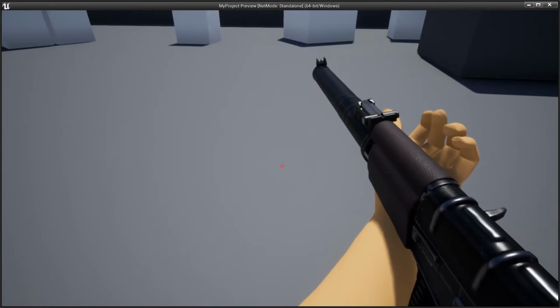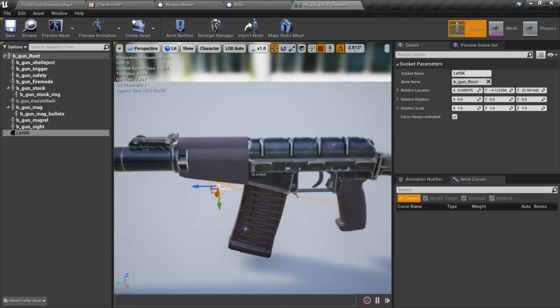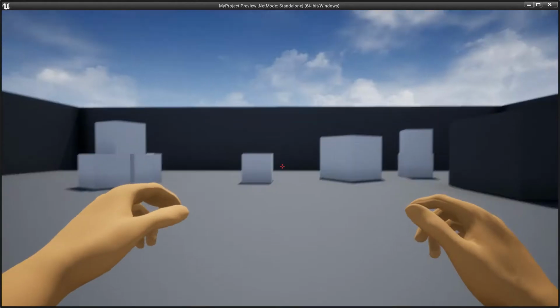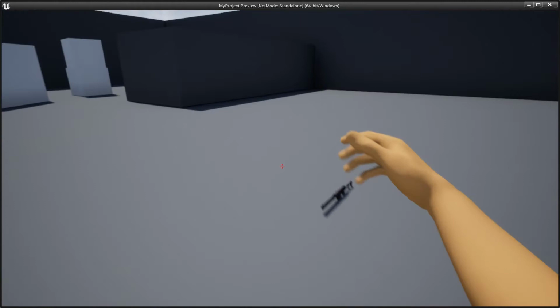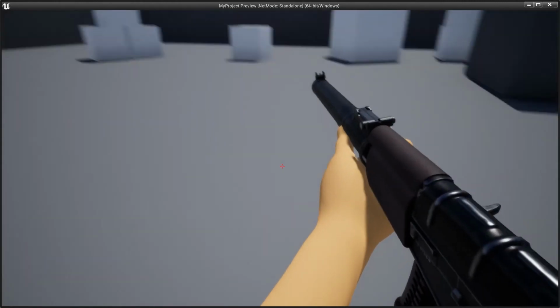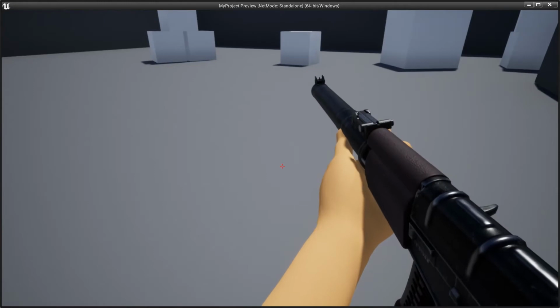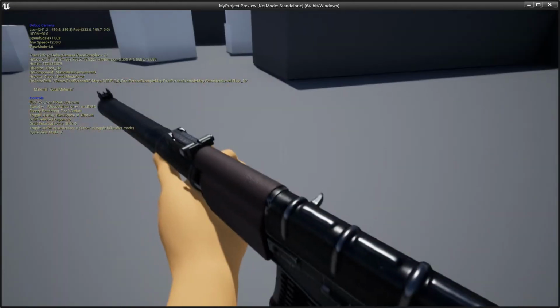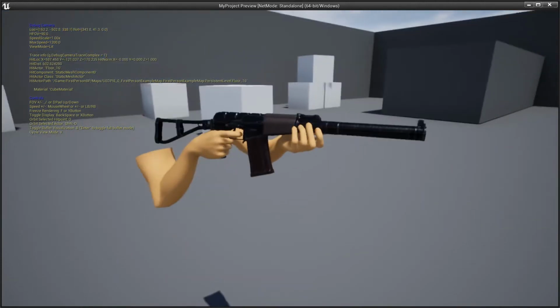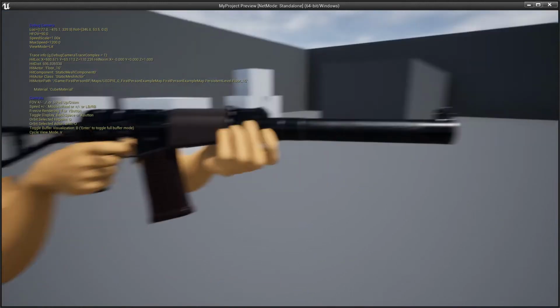See, we just need to adjust it a little bit, and then play. See, if you watch closely, you notice that the IK is good for our weapon.